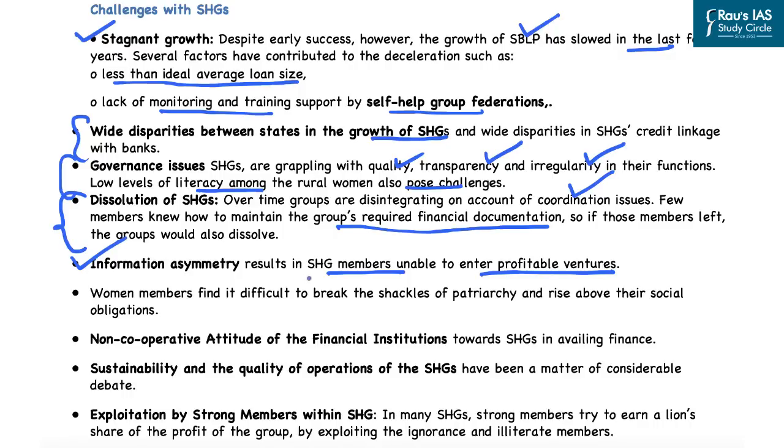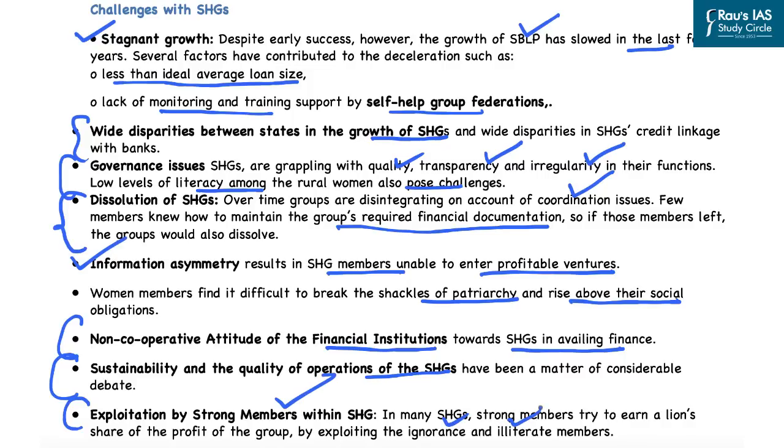Then women members find it difficult to break the shackles of patriarchy and rise above their social obligations. Further, there has been a non-cooperative attitude of financial institutions like banks towards the SHGs in availing finance. Also, there have been issues of sustainability and quality of operations of the SHG. Also, it has been witnessed in the past that there has been exploitation by the strong members within the self-help groups. In many self-help groups, strong members try to earn a lion's share of the profit of the group by exploiting the ignorant and illiterate members.